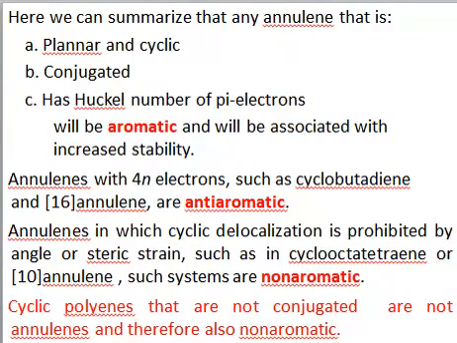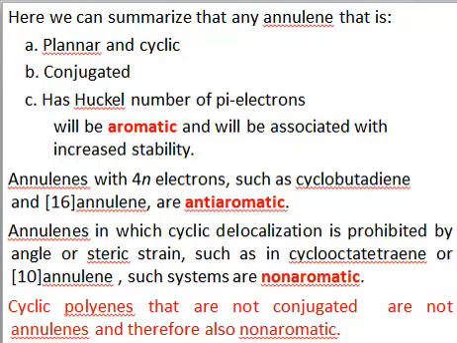right? So let's do a summary of what we have considered so far. What do we mean by annulene? An annulene is any monocyclic system which is conjugated, right? If you have any annulene which is planar, cyclic, conjugated, and has a Huckel number of pi electrons, what's a Huckel number of pi electrons? It means it has 4n plus 2 pi electrons. Then such a system will be aromatic and will be associated with increased stability, right?